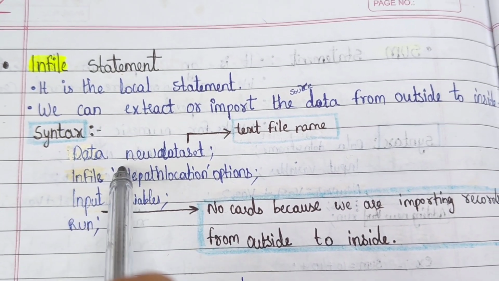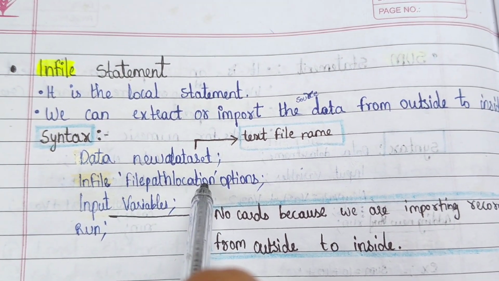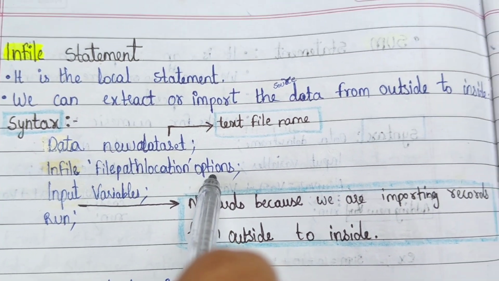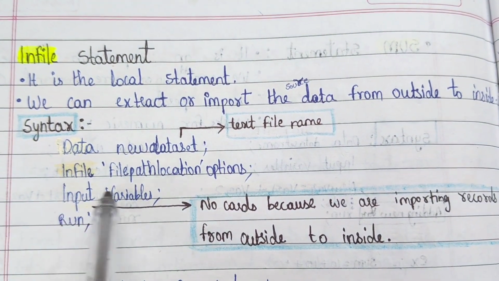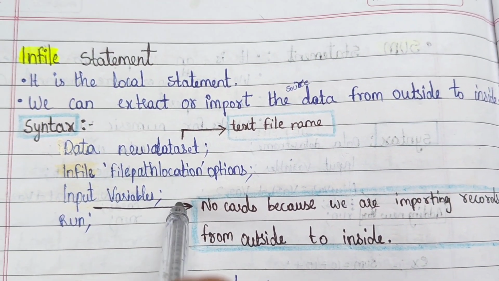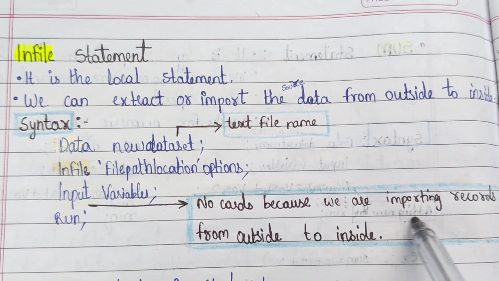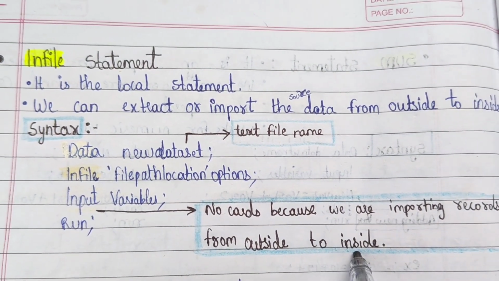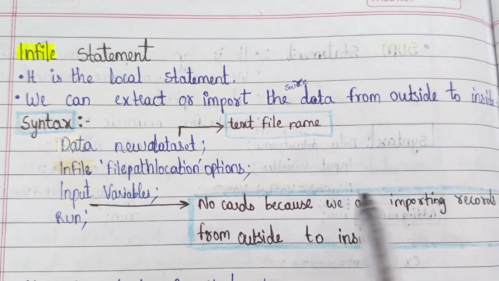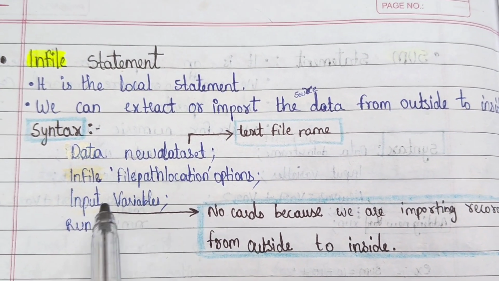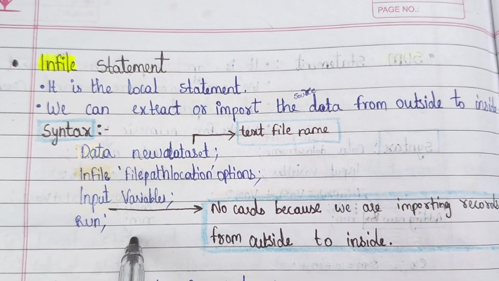Then infile, in single quotations you have to give the file path location, then options you will use here. Okay, then input variables semicolon. Here no cards, because we are importing records from outside to inside. So already we have observations in our source data, so no need. Okay, then run semicolon.